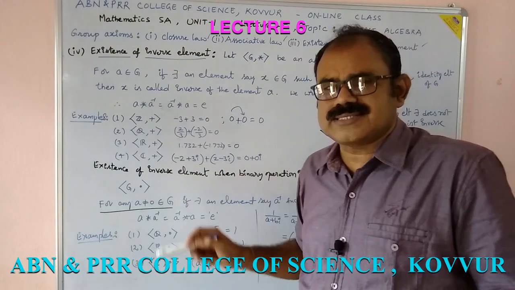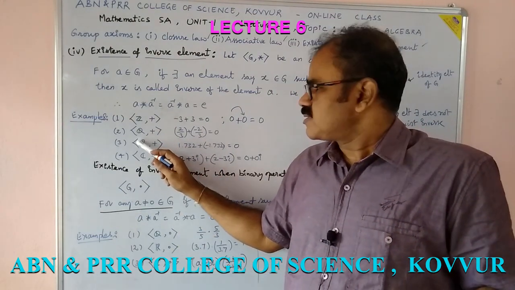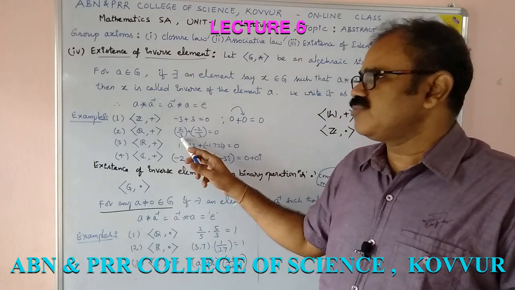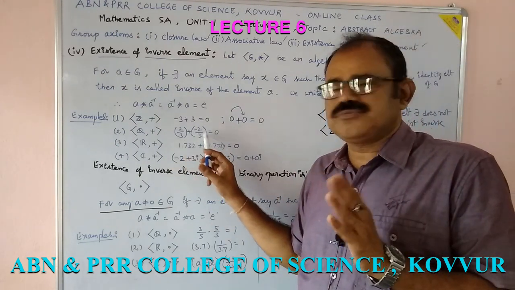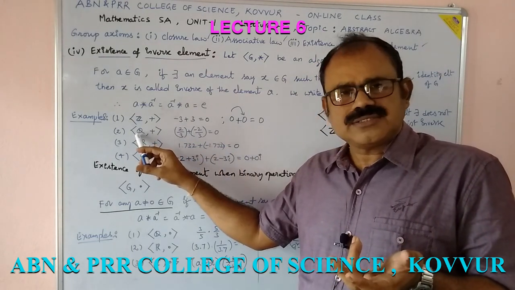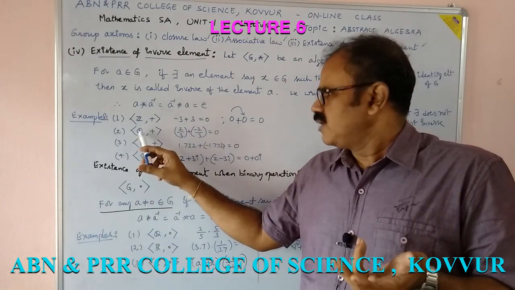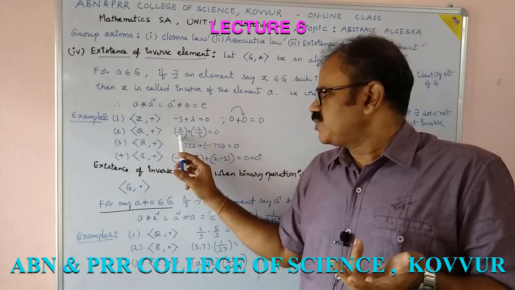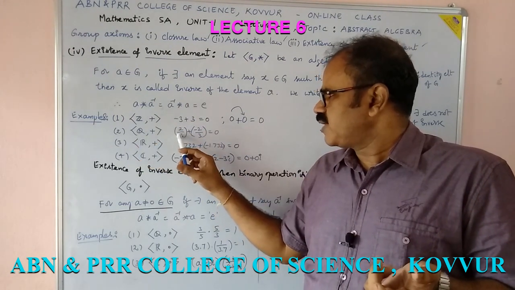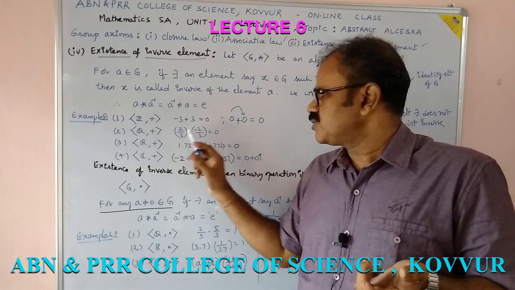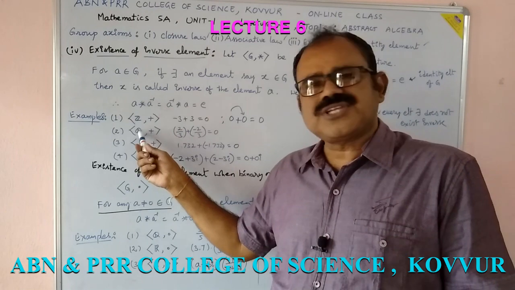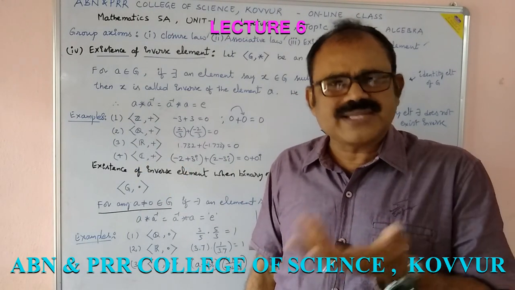Similarly, go for Q plus, the set of all rationals with respect to addition. This is the algebraic structure Q plus. Consider 2 by 3. On adding minus 2 by 3 to this 2 by 3, we are getting 0. Is 0 in Q? Yes. The identity element is there in Q. 2 by 3 is a rational number, minus 2 by 3 also exists in Q, therefore 2 by 3 plus minus 2 by 3 is equal to 0. What about 7 by 5? 7 by 5 is a rational number. What is the inverse of 7 by 5? Minus 7 by 5.